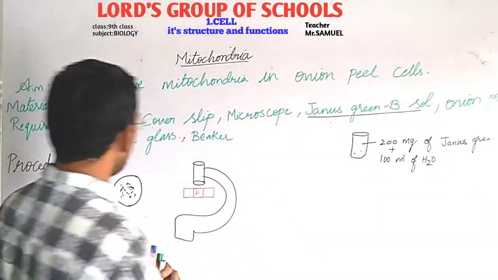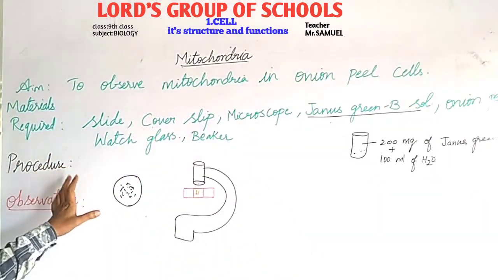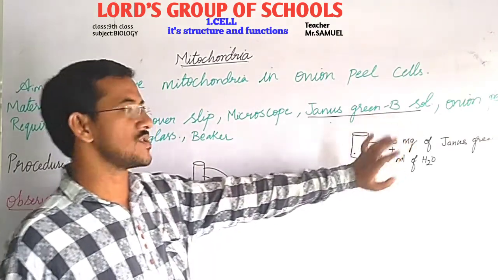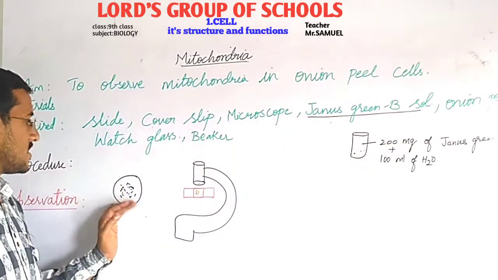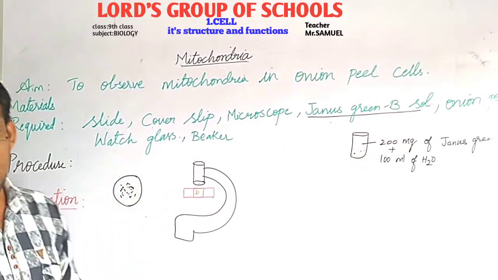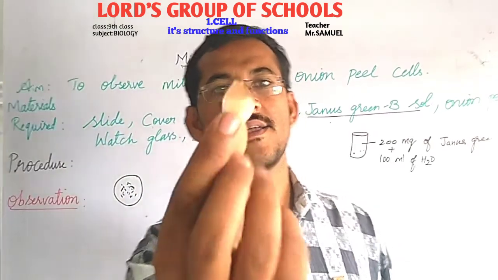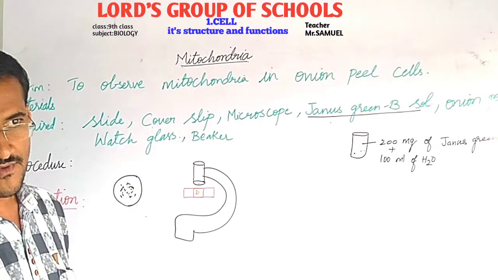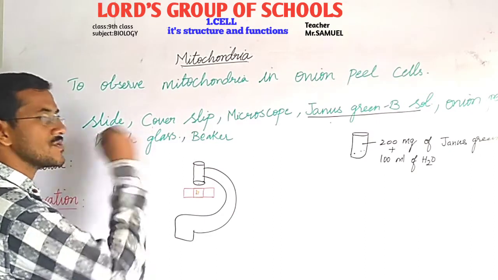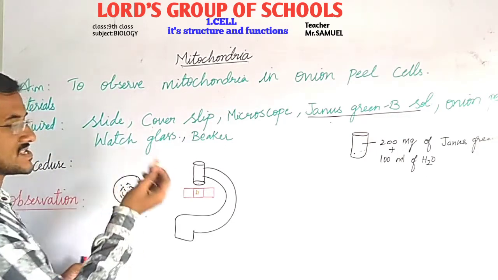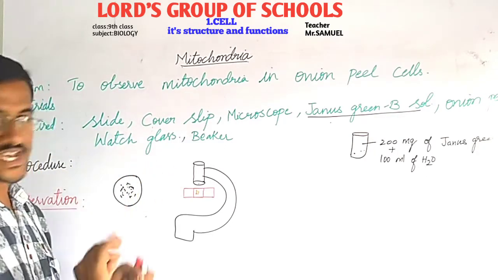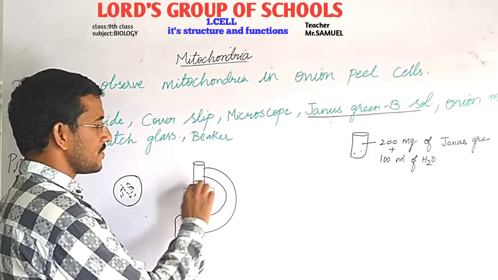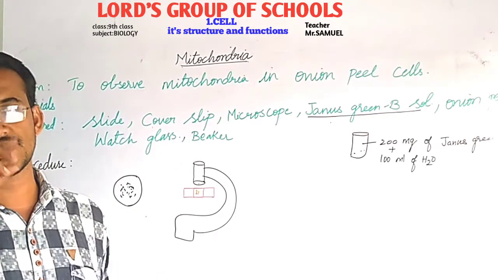In this activity, the procedure is, first you prepare the Janus green B solution. If your solution is ready, pour it in a watch glass and keep the onion peel in it for 1 hour for staining. After 1 hour, you take it out. If there is extra color, gently wash it and keep it on a slide. After keeping it on a slide, you place one cover slip to avoid some disturbances.